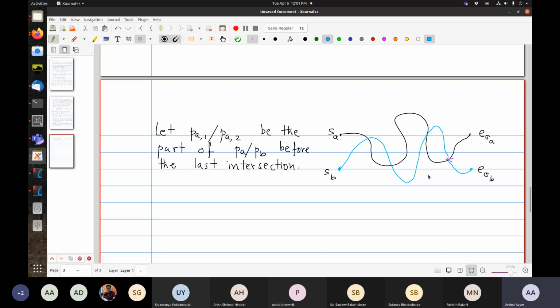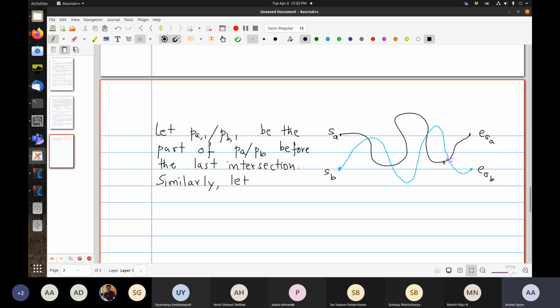So this is SA and this is SB, and I'm calling this part of SA, all the way from the start up to this pink X, PA1, and similarly this blue path starting at SB and ending at that pink cross is PB1.